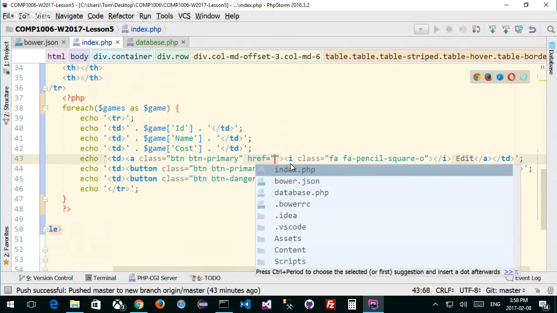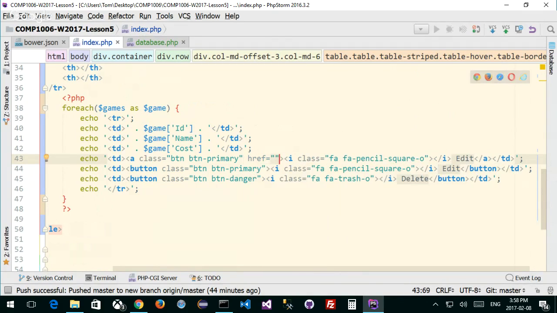Where href is equal to whatever we want, right? And this is where we can inject more PHP, right? Now there's a problem. I'm just putting it out there to you guys again. I have double quotes, and I have double quotes in here, and I want to inject stuff inside my href.